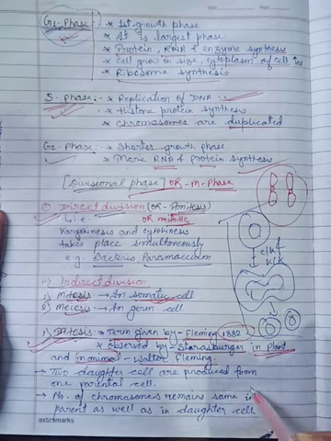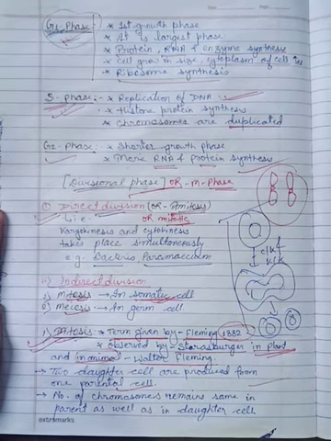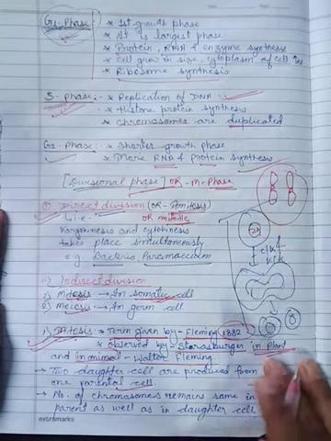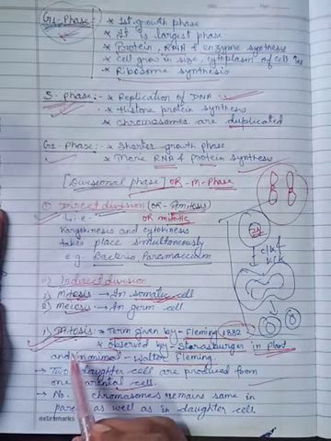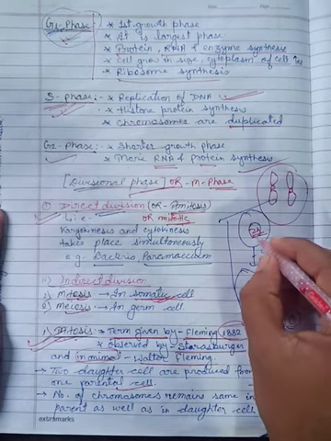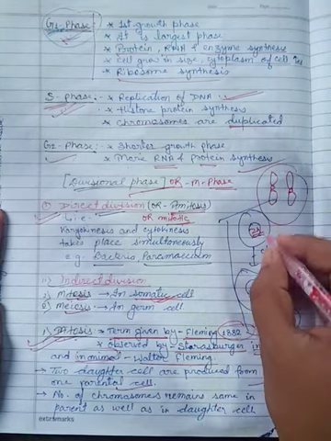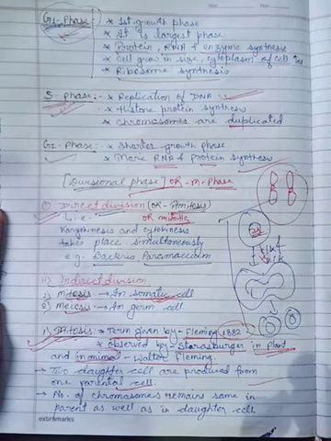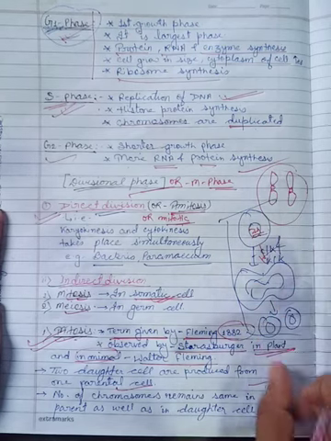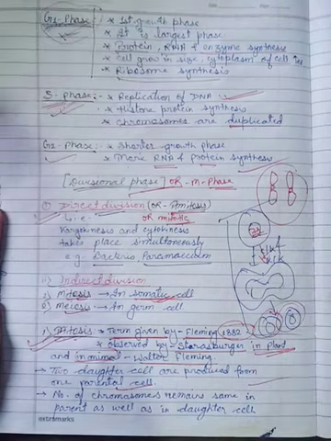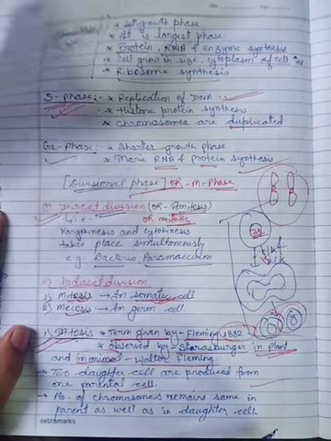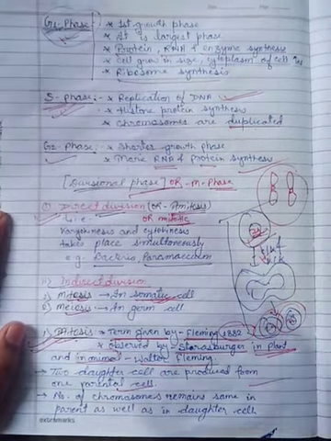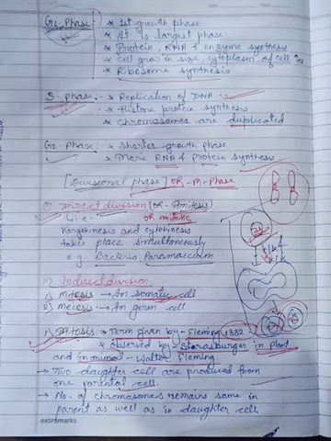Two daughter cells are produced from one parental cell. As a rough idea, if the parent cell has 2N chromosomes, because it appears in diploid cells, sorry, haploid and diploid both, and karyokinesis and cytokinesis take place not simultaneously but separately, then two daughter cells are produced at the end of mitosis, having the same number of chromosomes.